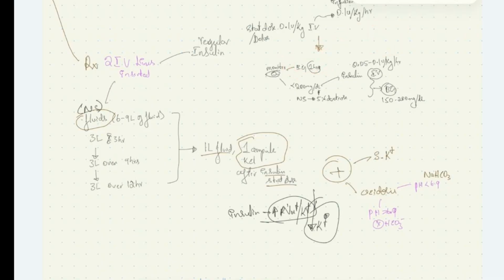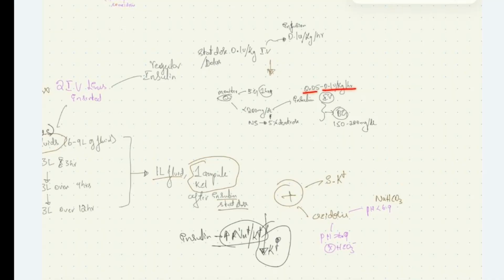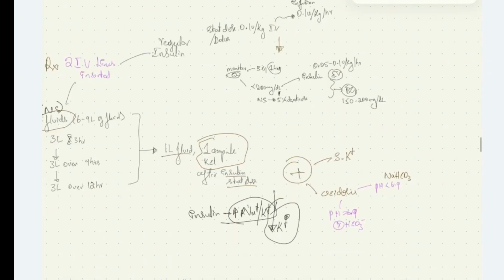And then when the patient's blood glucose level reaches less than 200 milligram per deciliter, we'll switch over from normal saline to 5% dextrose, along with adjustment of insulin dose between 0.05 to 0.1 unit per kg per hour, so as to maintain blood glucose level between 150 to 200 milligram per deciliter.